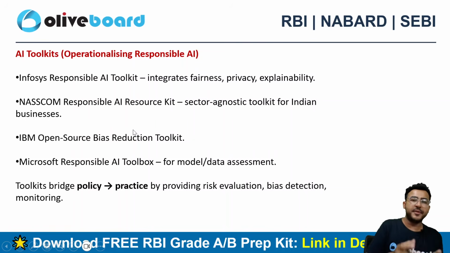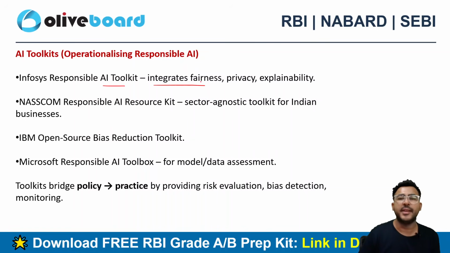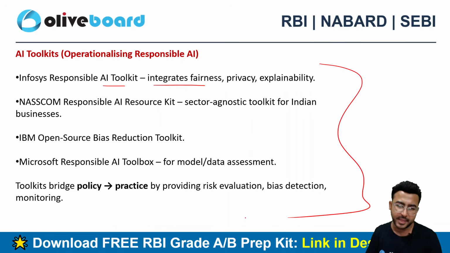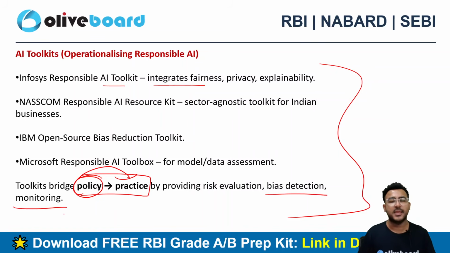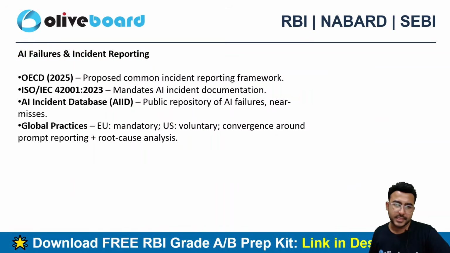Now, AI toolkits operationalizing responsible AI. So Infosys responsible AI toolkit की बात करें तो वहाँ integrates fairness, privacy and explainability. The AI model should have explainability. तो वहाँ अलग अलग companies के यहाँ पे example दे रखे हैं आपको. Basically the toolkits are the bridge for policy and practice, right? Whatever policies you are making and whatever practice they are already implementing in real industry practice. So it's acting as a bridge here by providing risk evaluation, bias detection and monitoring. तो यहाँ पे इतने लेवल का regulatory perspective होना चाहिए.